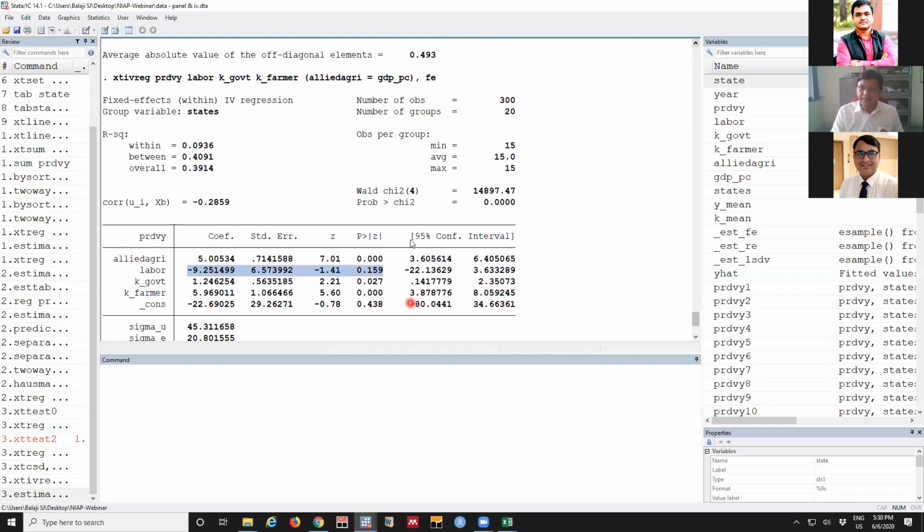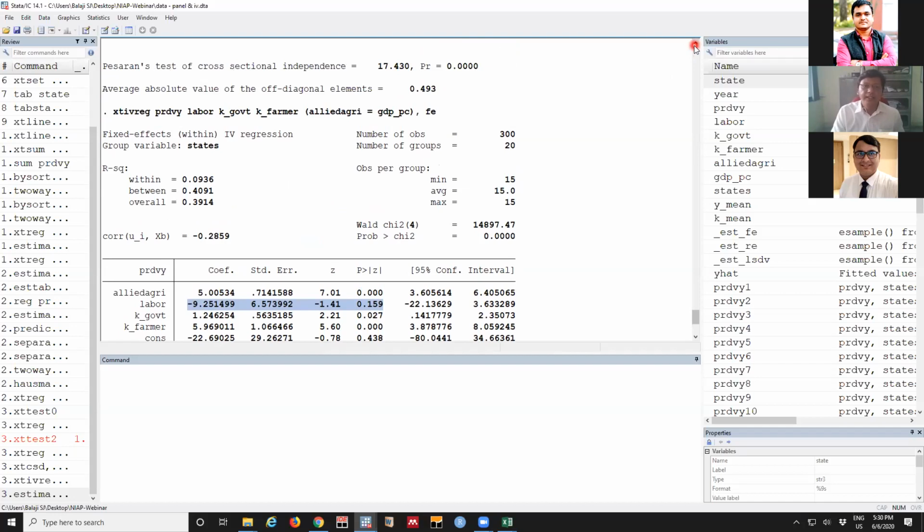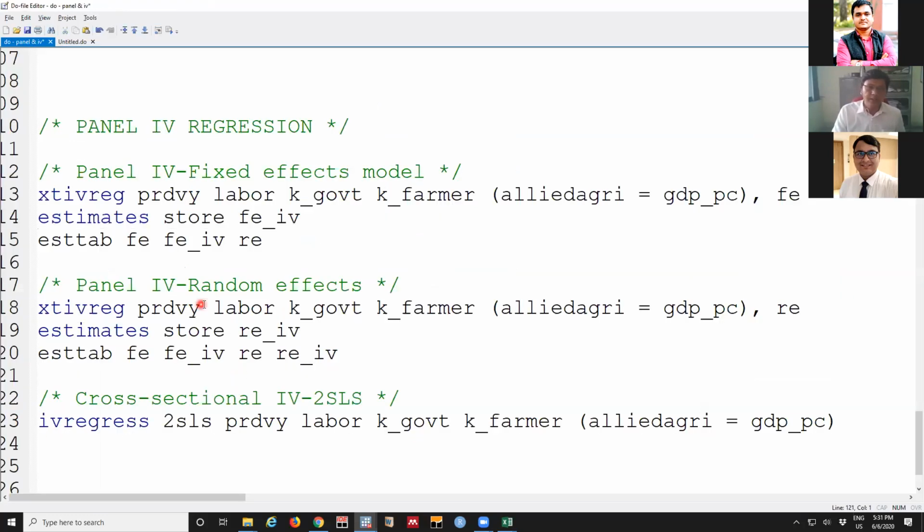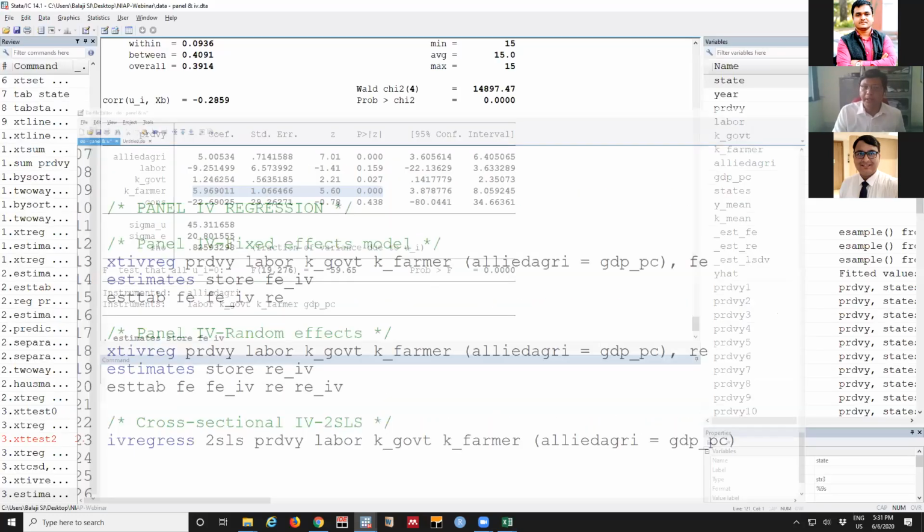The advantage of IV here: this is the fixed effect model, like what we did earlier. The additional assumption is that diversification is not an independent phenomenon, but diversification is caused by income per capita growth. When just one assumption is added, the labor becomes insignificant. The multiplier value for private investment becomes a little less. Those sorts of changes you can expect. So these are about panel instrumental variable.